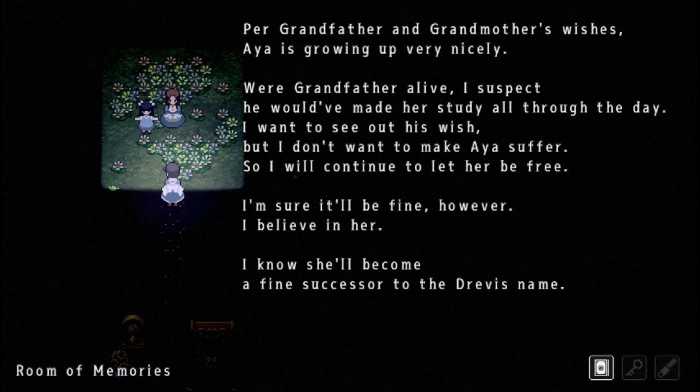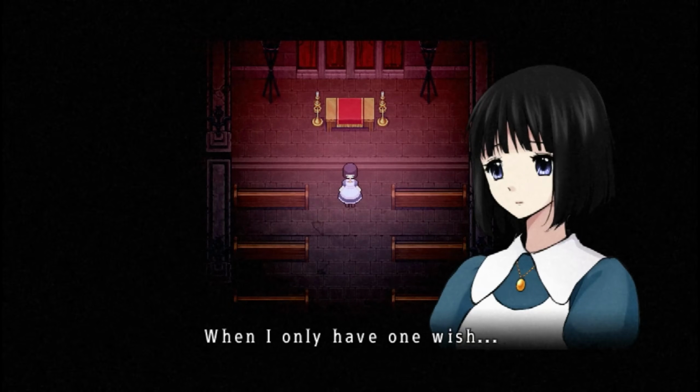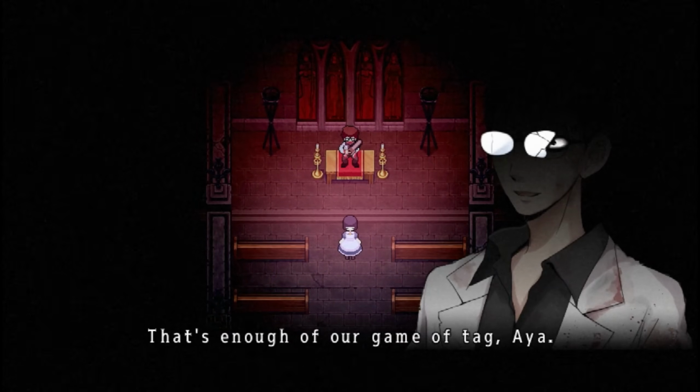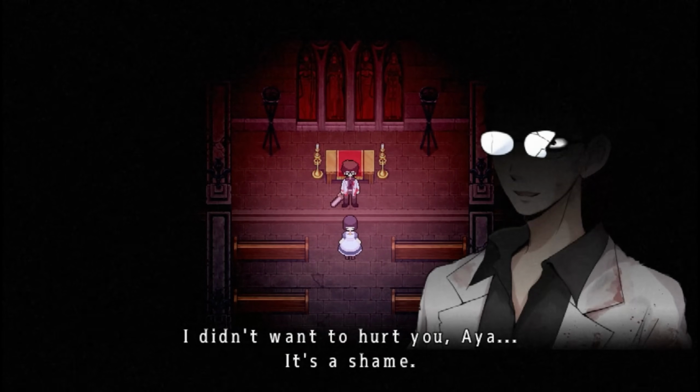Honoring her grandparents' wishes, Monica gave birth to Aya, initially hoping to raise her as her successor. This backstory clarifies the conflict between Alfred and Monica over Aya's fate. Monica wanted Aya to continue the research into eternal beauty, while Alfred, wanting to preserve her innocence, sought to turn her into a doll and continue the research himself.